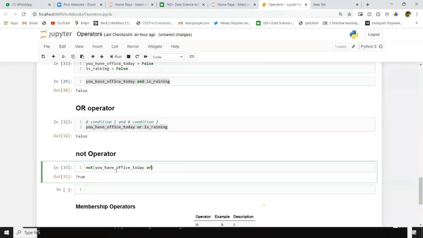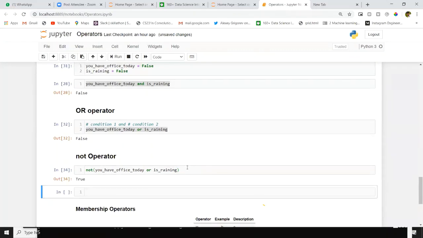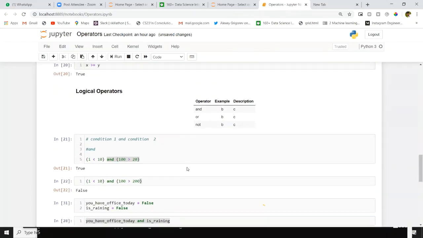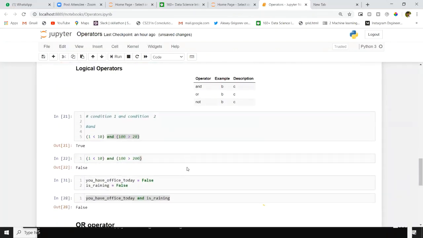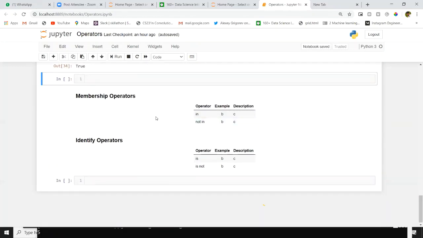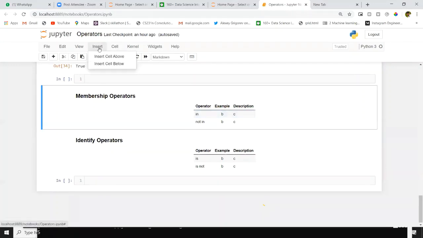Simply if you have true, you will get false. If you have false, you will get true inside NOT. This is the purpose of NOT operator. Simply it will reverse your output. That's all about logical operators. Next, we will go for membership operators. Let me add some cells here below.